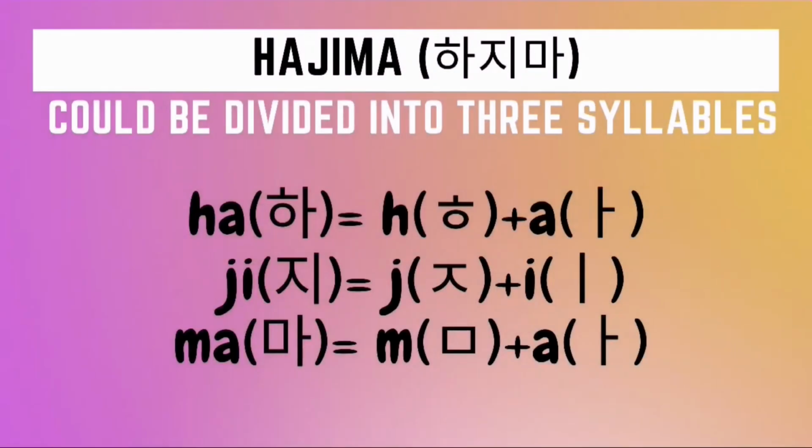Now, how do we spell hajima in Hangul? Let's start with the first syllable. To be able to write the first syllable ha in Hangul, we need to draw first a hieut character followed by an a character. And then for the second syllable ji, we need to draw first a jieut character followed by an i character.